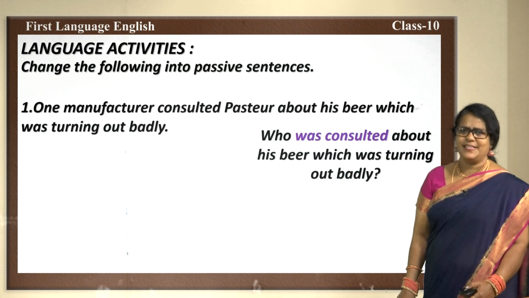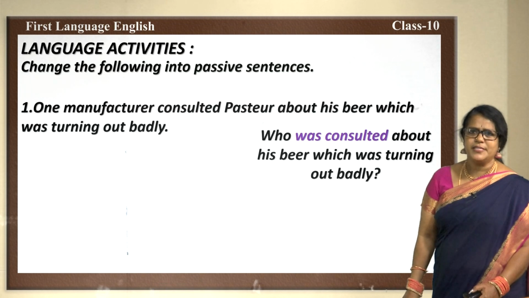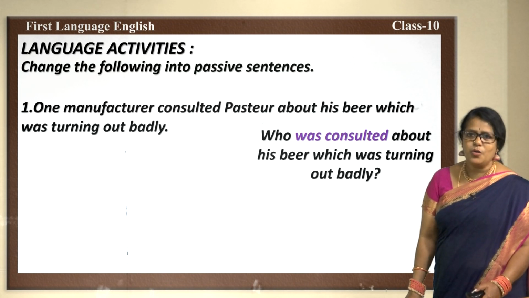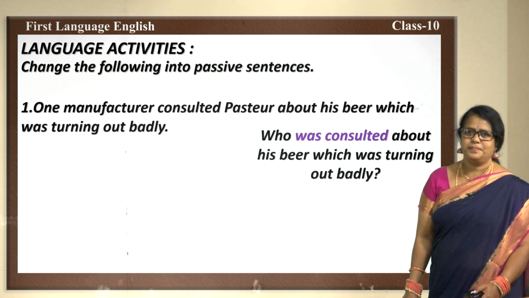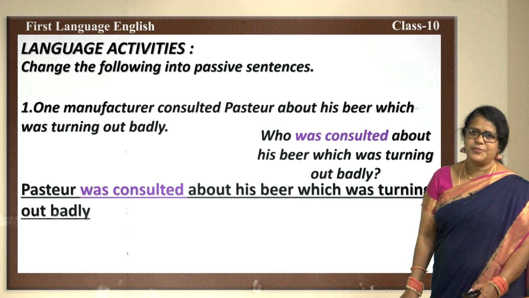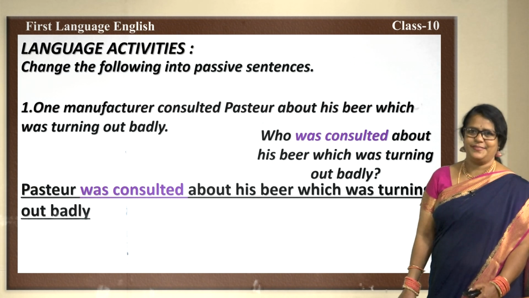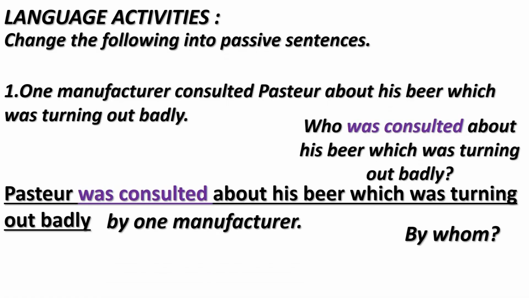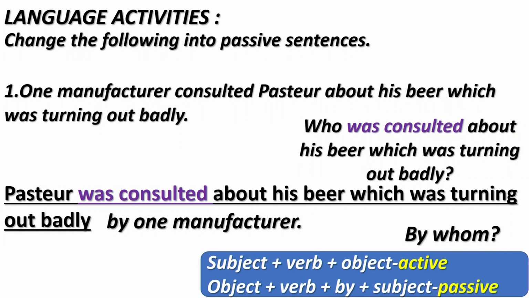Let us ask a question like this. Who was consulted about his beer which was turning out badly? Pasteur was consulted about his beer which was turning out badly. By whom was he consulted? By one manufacturer. So, here we are going to look into the rule also. The rule says that subject, verb, object means it is active voice. When it changes to object, verb, by plus subject, it is passive voice.